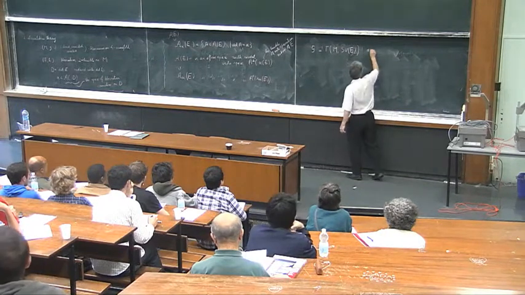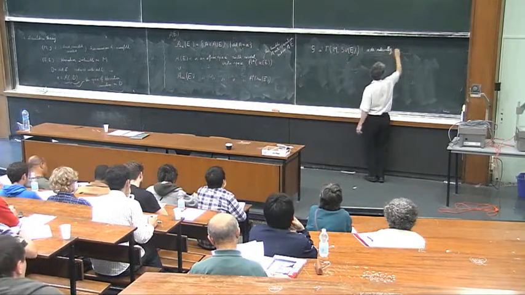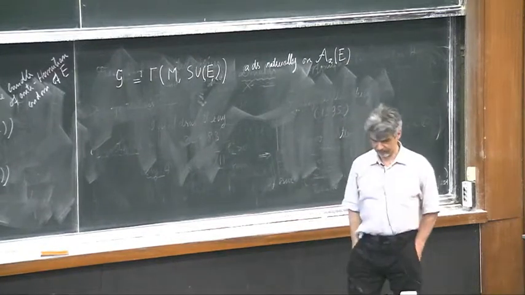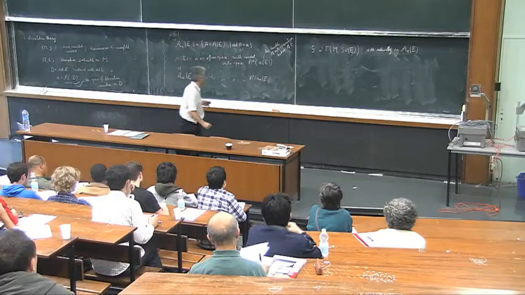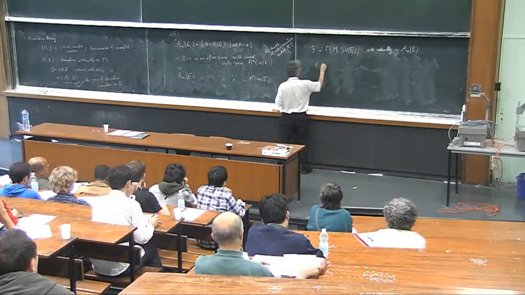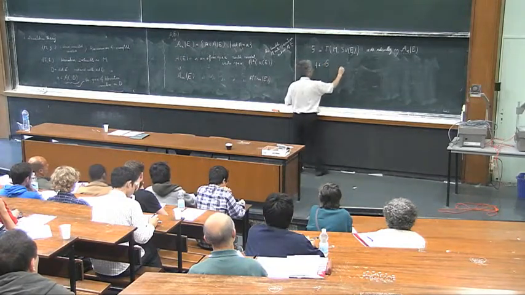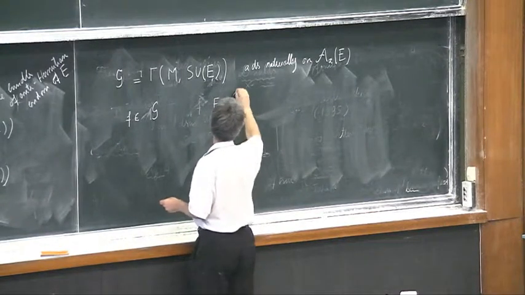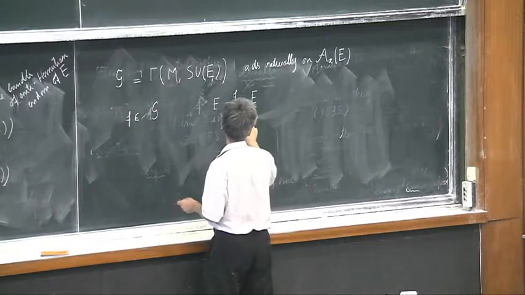The gauge group acts naturally on A(E) in the following way. Let me fix f in G. f can be regarded as an automorphism of the bundle, over the bundle projection.